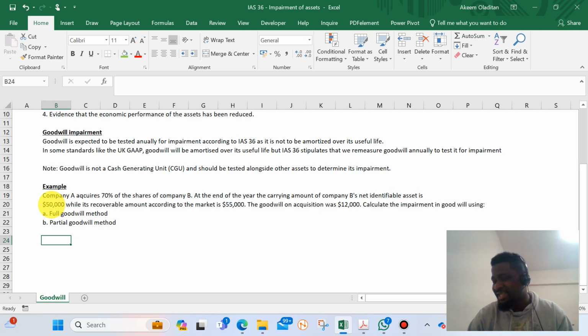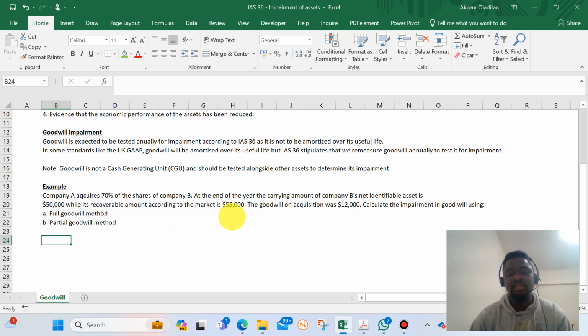So this net identifiable asset that we are talking about, in some other examples, they may split it between maybe share capital, share premium, retained earnings, and others. But for the purpose of this discussion, we only focus on having a single figure of net identifiable asset, while its recoverable amount according to the market is $55,000.